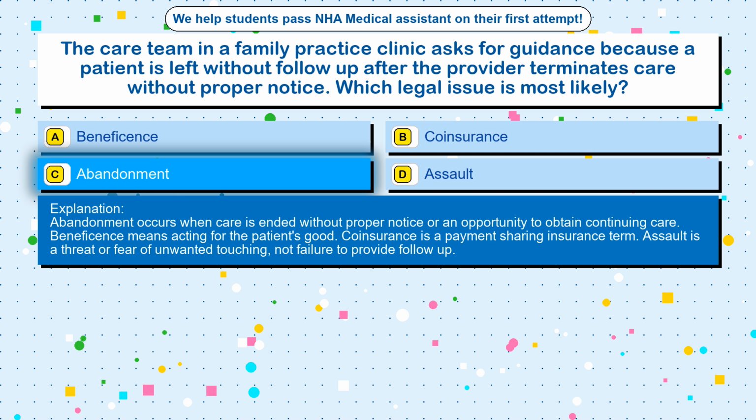Beneficence means acting for the patient's good. Coinsurance is a payment-sharing insurance term. Assault is a threat or fear of unwanted touching, not failure to provide follow-up.